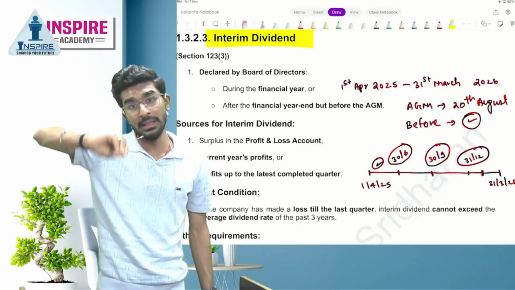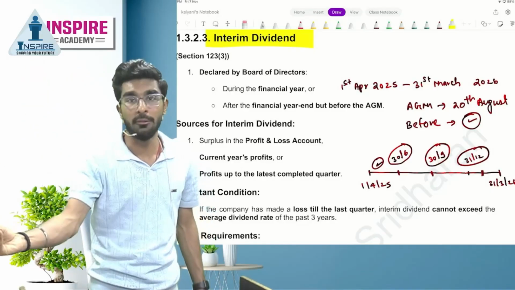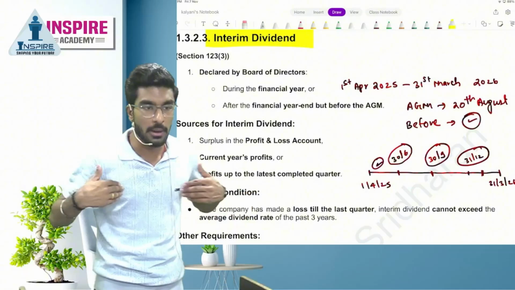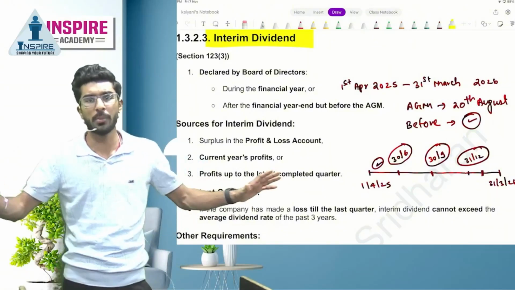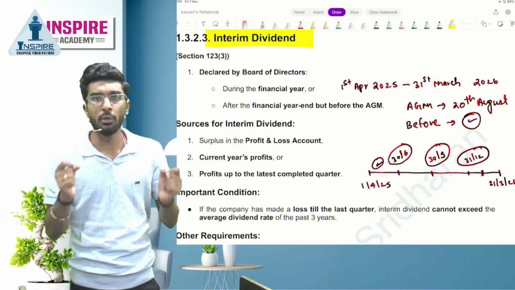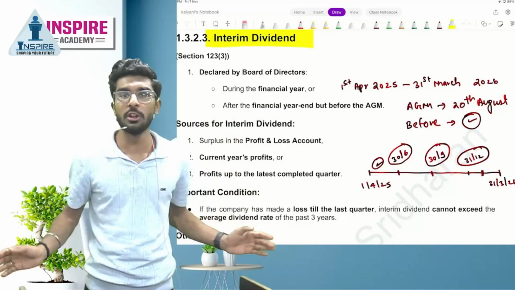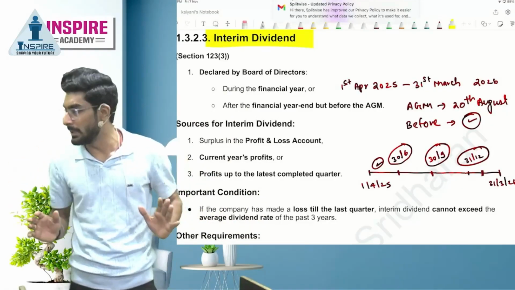Okay, people. In the AGM, if the company still wants to declare dividend, they can declare. But if the company has earned a sudden huge profit, and they want to pay the shareholders during the financial year, the company can pay it as interim dividend.